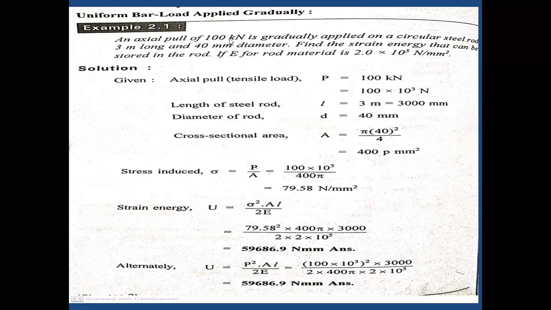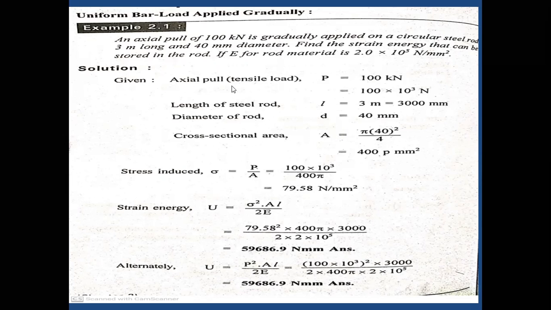So here we have an axial pull of load, 100 kilonewtons, gradually applied, which is mentioned in the problem itself. The circular steel rod is 3 meters, the length has been given and the diameter has been given. The strain energy we need to calculate. What are the basic steps? The load is converted from kilonewtons into newtons. The length of the steel rod is L, and the diameter of the rod D equals 40 mm.